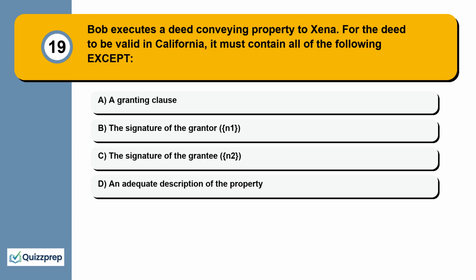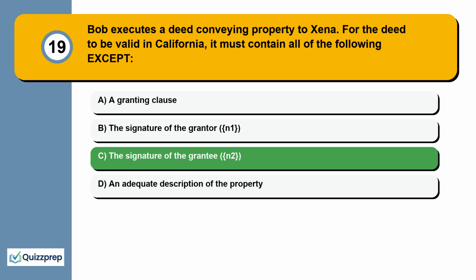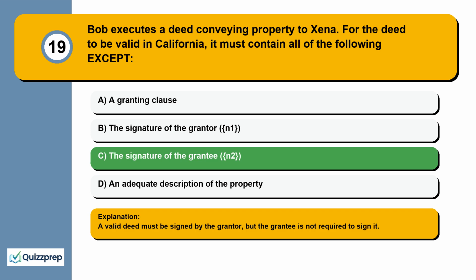Question 19. Bob executes a deed conveying property to Zena. For the deed to be valid in California, it must contain all of the following except a granting clause, the signature of the grantor, the signature of the grantee, an adequate description of the property. A valid deed must be signed by the grantor, but the grantee is not required to sign it.